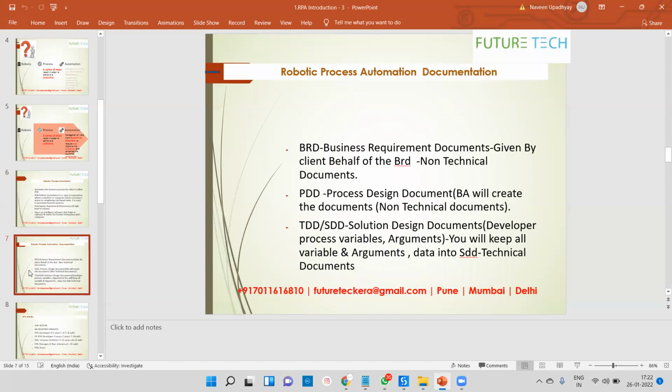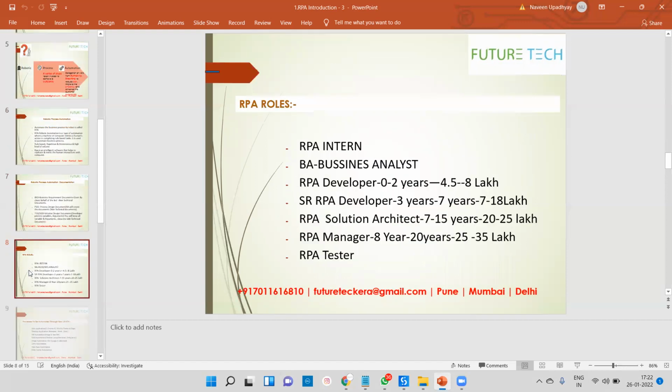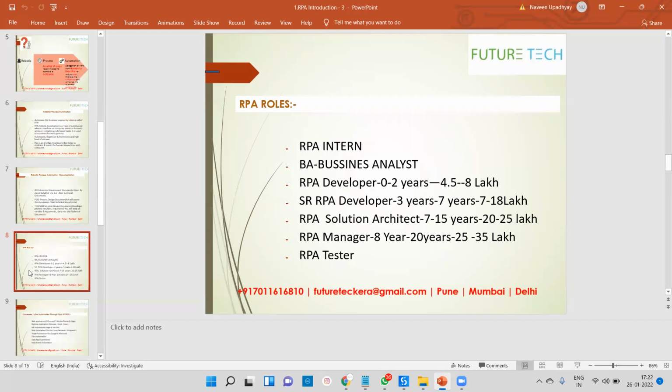So if you come to the RPA world and ask how much salary you can get, and what designation we get inside RPA: when we pass out of college, we get one designation, RPA intern. Any third-year or fourth-year BTech student can go for RPA intern. Right now RPA interns are getting 18 to 20,000 per month salary.